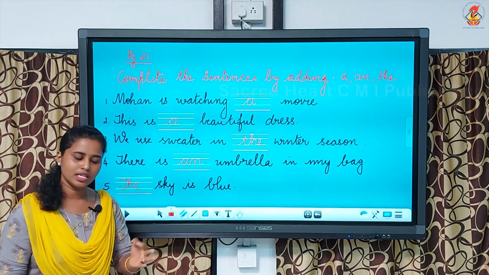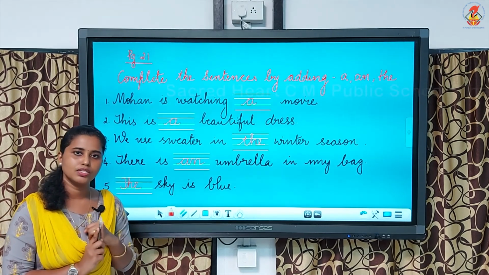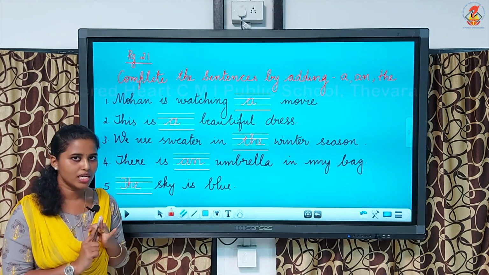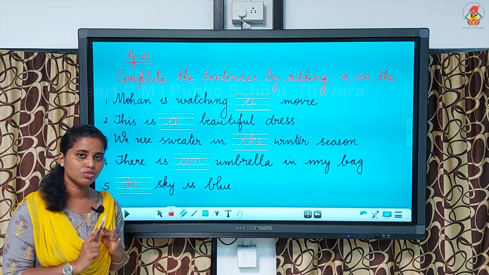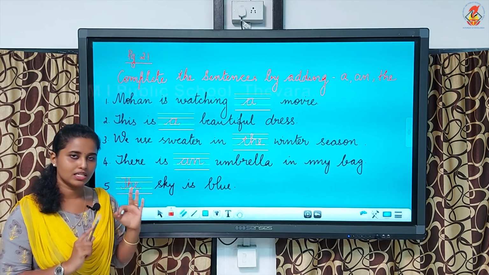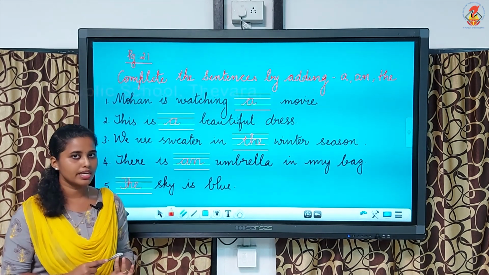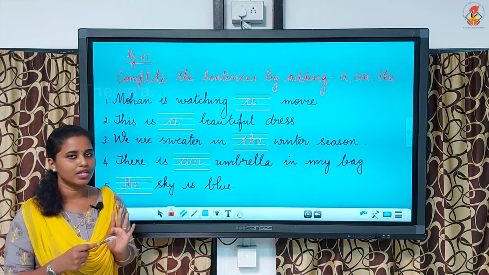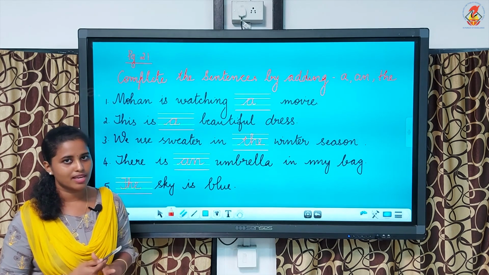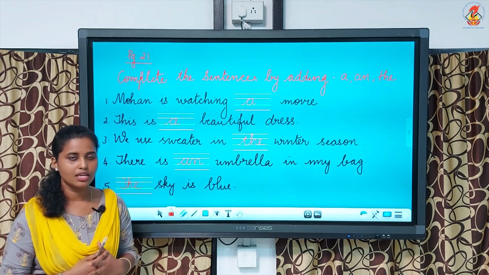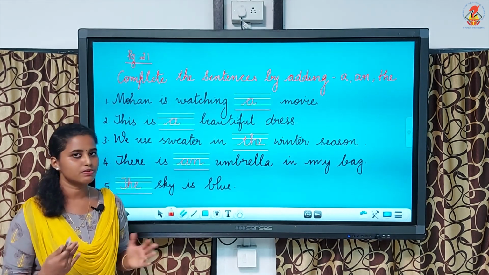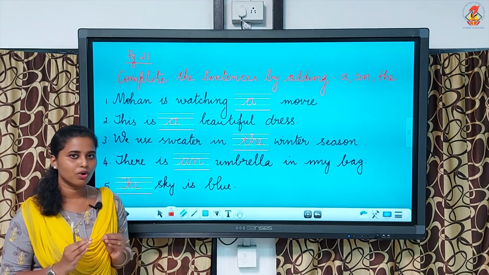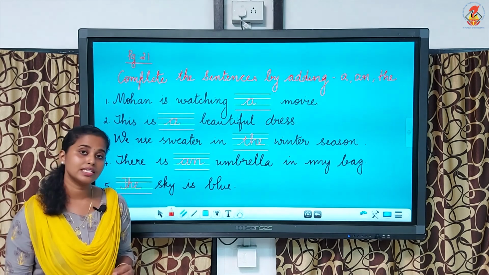Remember 3 things. Article A is used before a consonant sound. Article an is used before a vowel sound. The is used with a few points, that is when we talk about a particular noun, when we are repeating for the second time, and when we use it for specific things or unique things, and it can be used for singular as well as plural nouns. Okay, so remember these points and do page 22 by yourself.